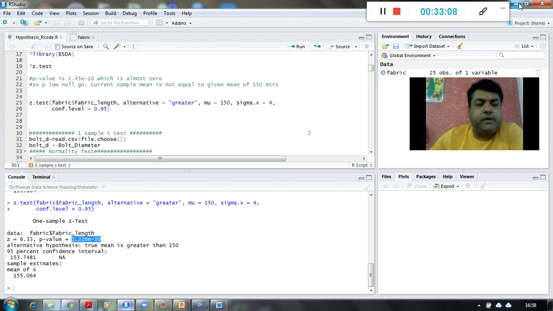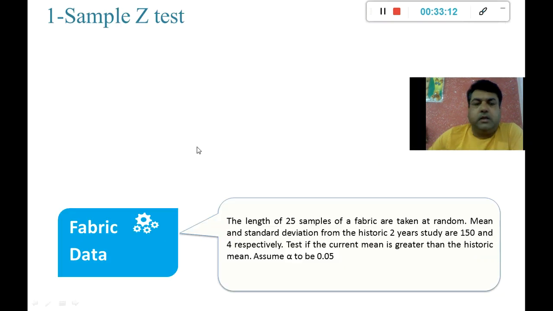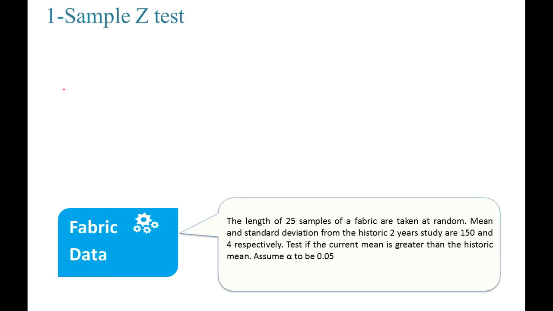1.226 e to the power minus 10 is the p-value we have got, which means we have got 0.00000000, something like that, minus 10, and then 1.2 something, which is definitely far lesser than 0.05.